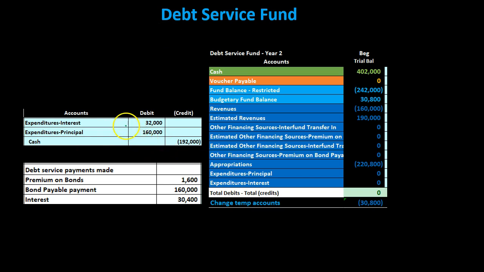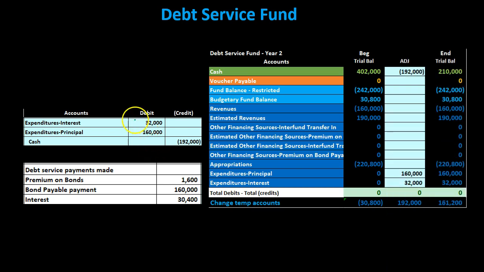Then we're going to be debiting some type of expenditure. We're going to break out the expenditures between interest and principal. So you'll recall last time we paid off $160,000 of principal, reducing the liability in the debt service fund. This time we're going to put it to an expenditure because we're on the modified accrual basis. And then we had the interest broken out between the reduction in the premium, as we would with normal accrual accounting, and the related interest as well. Here we don't have the premium on the books because we didn't record the premium on the books because it's a modified accrual basis. Therefore, the whole thing's going to go into the 32 for the interest, the 160 for the principal, and the credit to cash.